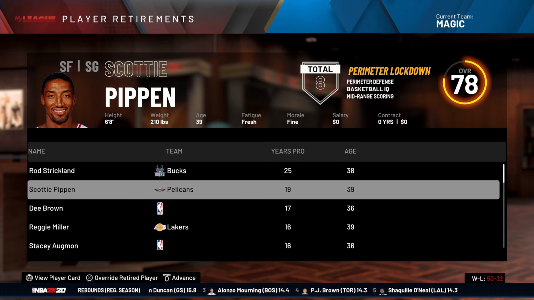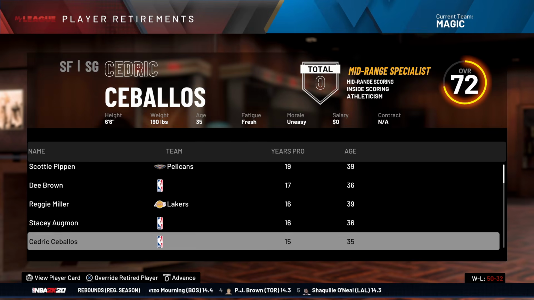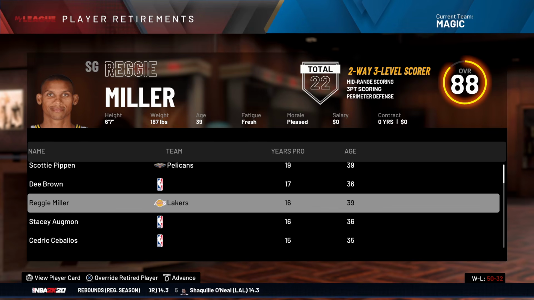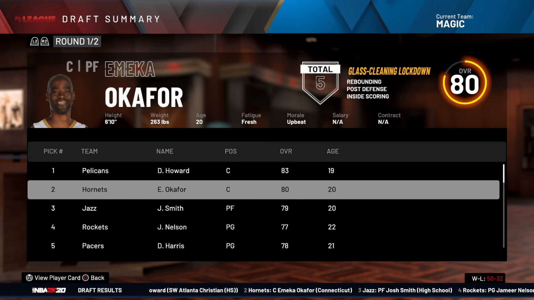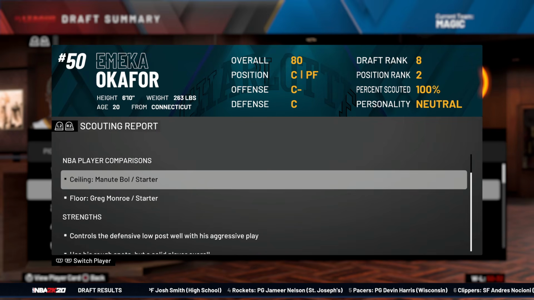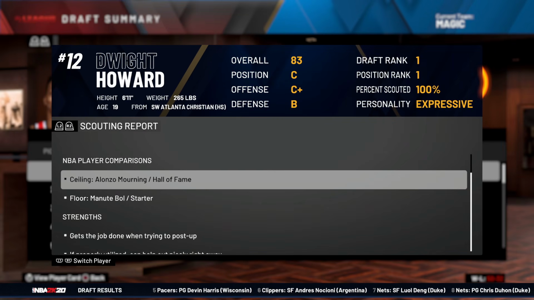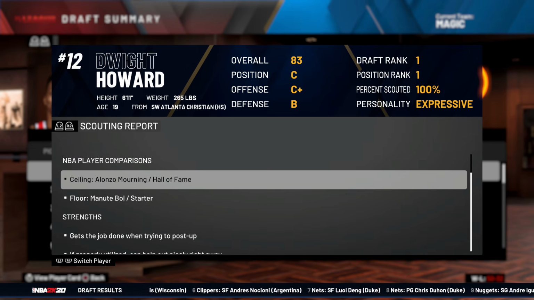It's like the most Scottie Pippen place to ever retire. A team that doesn't even exist. Reggie Miller, yeah, I guess he didn't really work out as a Kobe replacement. Pelicans picked Dwight. Hornets get a Mecca Okafor, actually won Rookie of the Year, I believe, right? His ceiling is Manute Bol. How would he be Manute Bol if he's 6'10"? And Dwight's ceiling is Alonzo Mourning. So, yeah, that we know that means a lot more than it even would mean.